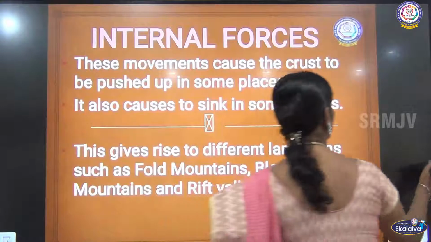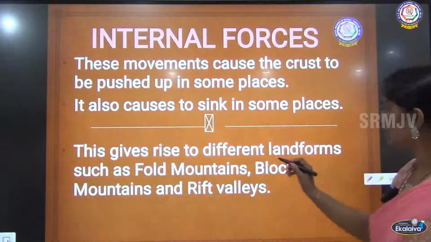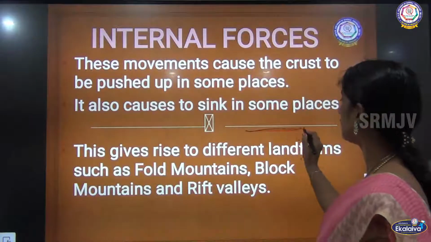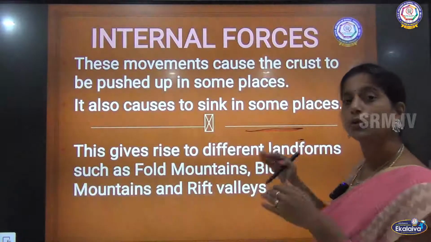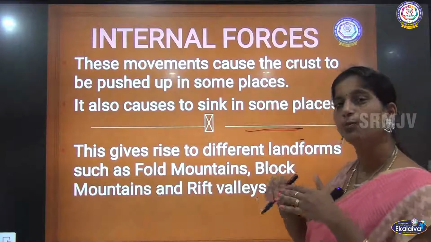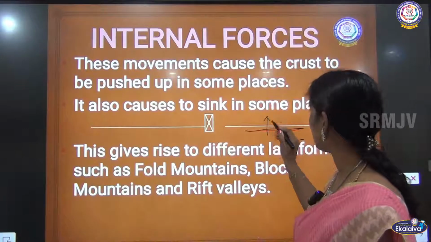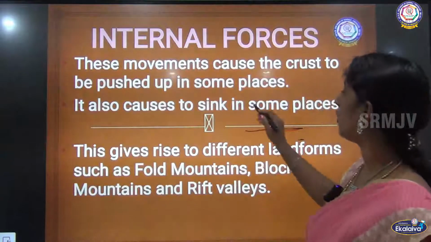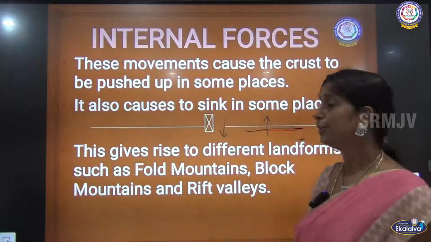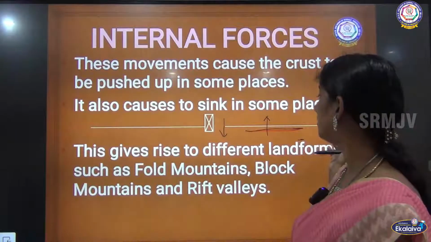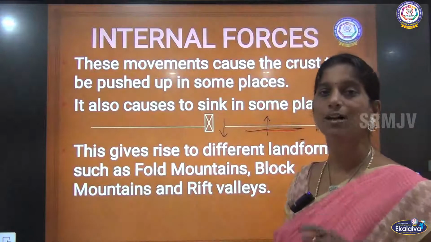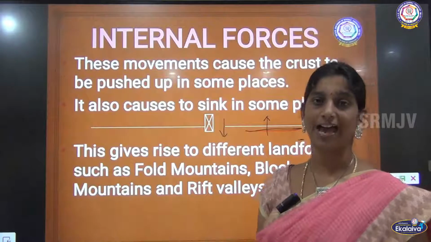So as you see, the crust layer, if this is going to be the crust, okay, so it is moving from place to place. So what will happen, sometimes when it moves, it may slightly be pushed up, right? So at some places it can slightly be pulled down also. So because of that, there come different landforms such as fold mountains, block mountains and rift valleys.